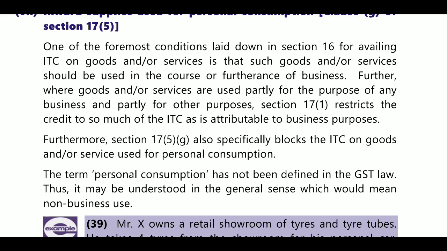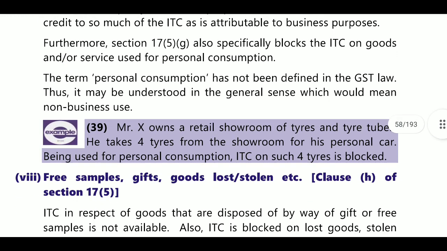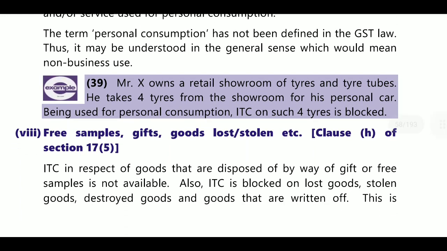Furthermore, section 17(5) also specifies a block of ITC on goods and services used for personal consumption. Personal consumption is not defined in GST law, so it may be understood in the general sense, that is, used for non-business purposes. For example, Mr. X owns a retail showroom of tires and tubes. He takes 4 tires from the showroom for his personal car. Being used for personal consumption, ITC on such 4 tires is blocked.